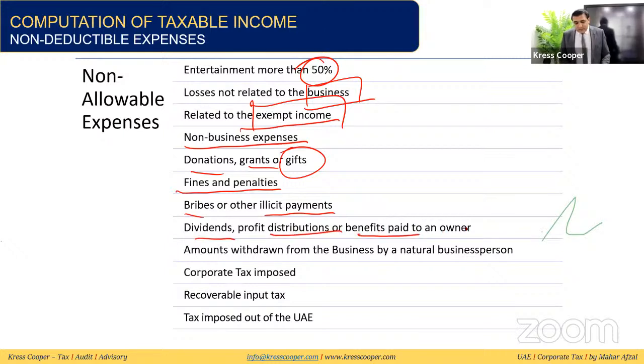Dividends, profit distribution, anything paid to the owner will not be allowed for tax purposes. Any amount withdrawn by a natural person doing business will not be allowed for tax purposes. Suppose one person is running a sole establishment and takes salary, dividend, or any drawings; all these things will not be allowed to arrive at the taxable profits. Corporate tax imposed will not be allowed. Recoverable input tax will not be allowed, but blocked input tax will be allowed to arrive at the taxable profits. Tax imposed outside the UAE will not be allowed.